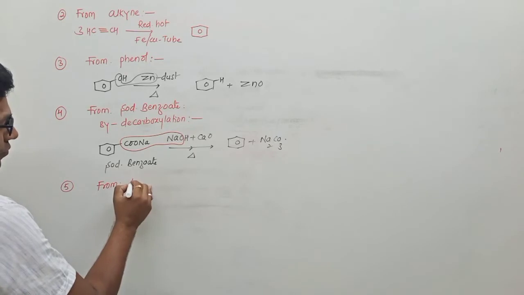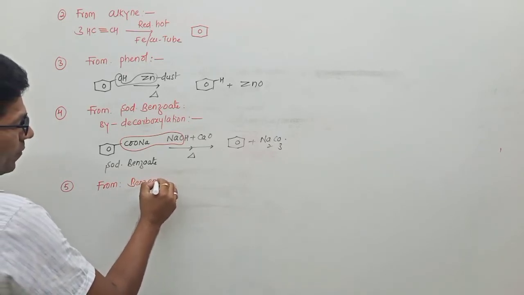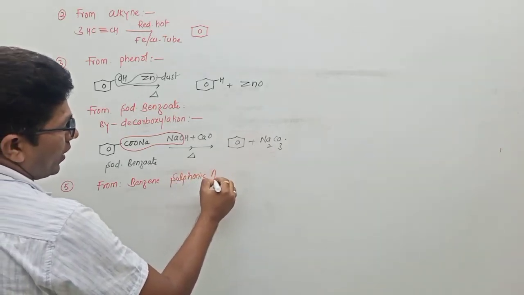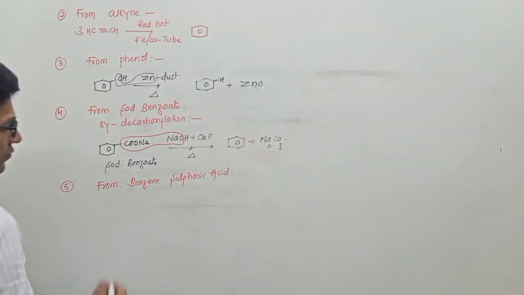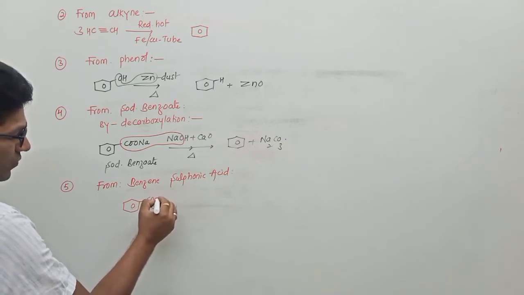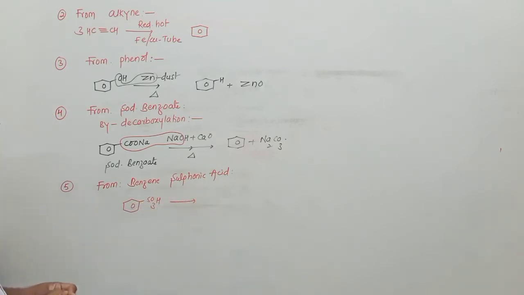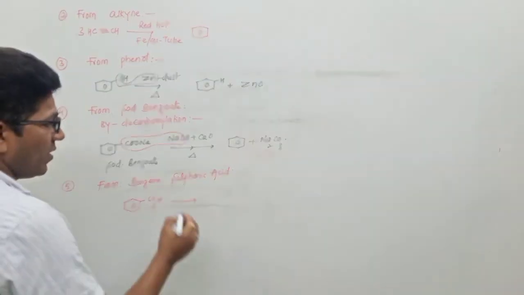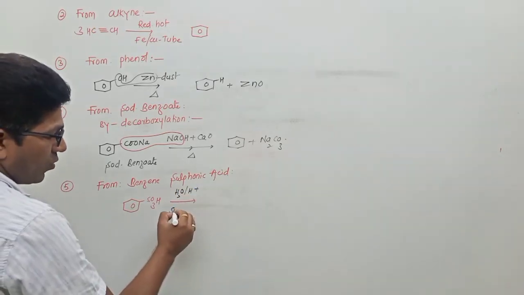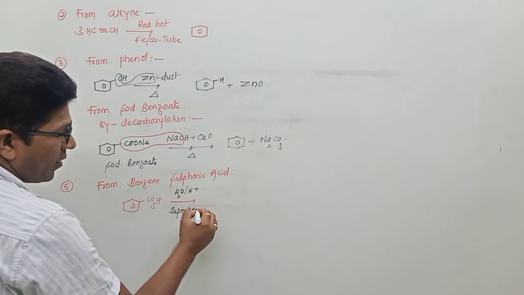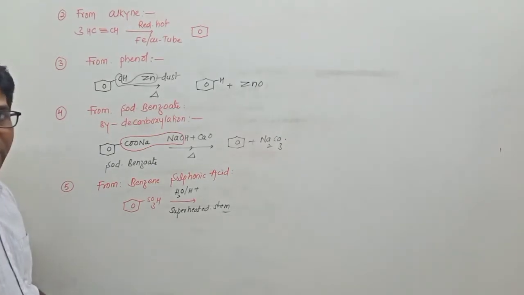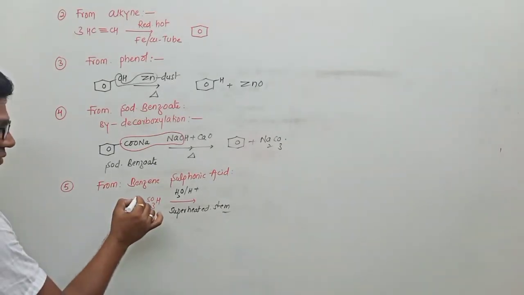From benzene sulfonic acid. See the equation. This is benzene SO3H, benzene sulfonic acid. On acidic hydrolysis, H2O in the presence of H+, that is acidic hydrolysis. Or you can use superheated steam. Steam means water vapors with high temperature.